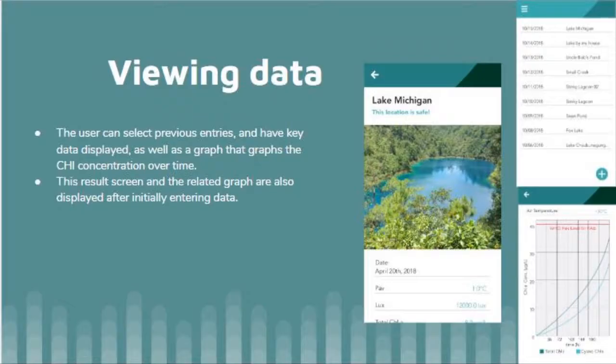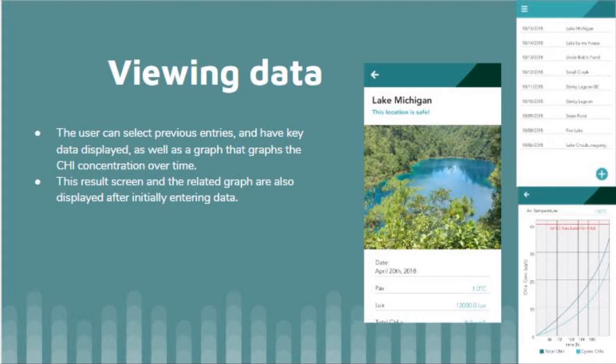pretty self-explanatory, and then it will bring you to this screen on the right, which allows you to view your data. So the name of this entry, for example, is Lake Michigan. Now the user can choose to be this vague, or they can be more specific if they choose to. Right below that, it shows whether the location is safe or not, and this text will be color-coded as well, just for ease of use. And the photo below is the photo that was entered with the entry. Below that is the date, as well as some of the data that was necessary in the calculations below. I could go deeper into the things listed below that, but honestly it would probably go over my head as it would yours, as we're not biologists.